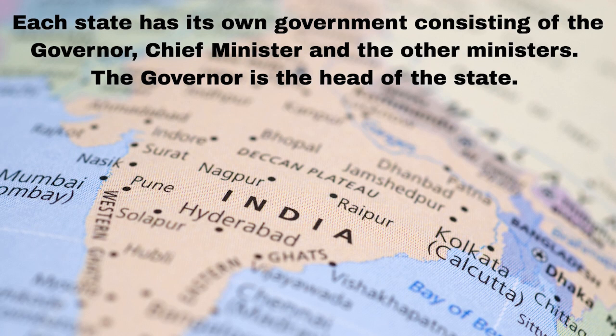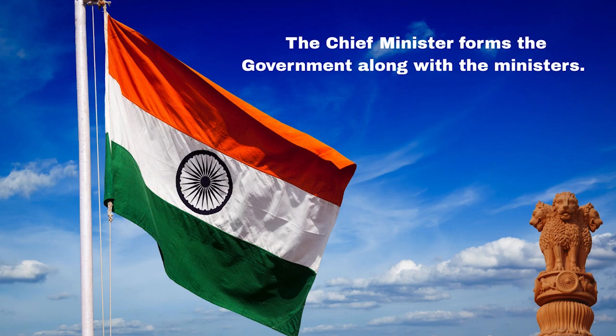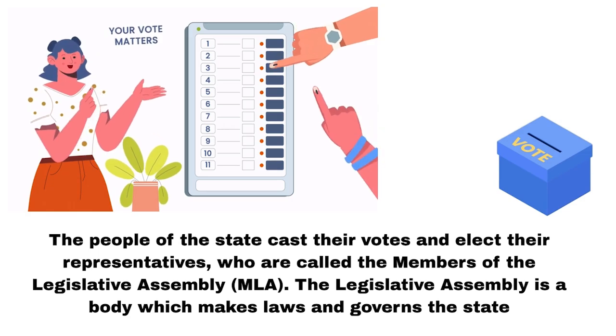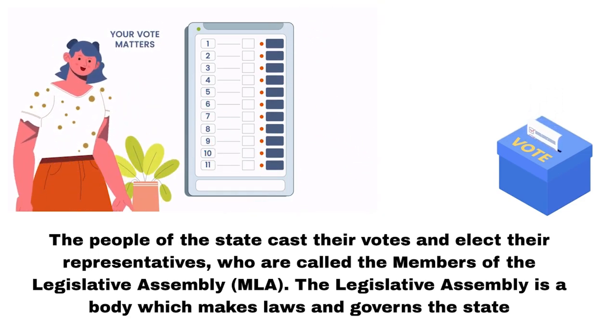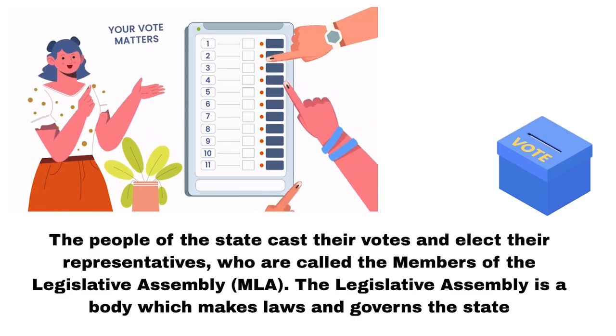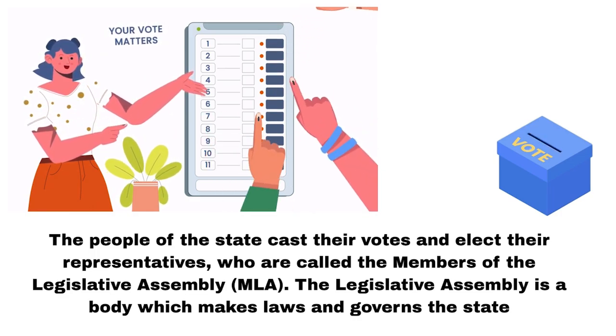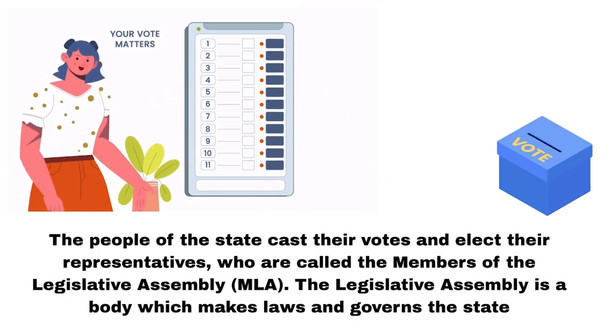Each state has its own government consisting of the governor, chief minister, and the other ministers. The governor is the head of the state. The chief minister forms the government along with the ministers. The people of the state cast their votes and elect their representatives, who are called the members of the Legislative Assembly, MLA. The Legislative Assembly is a body which makes laws and governs the state.